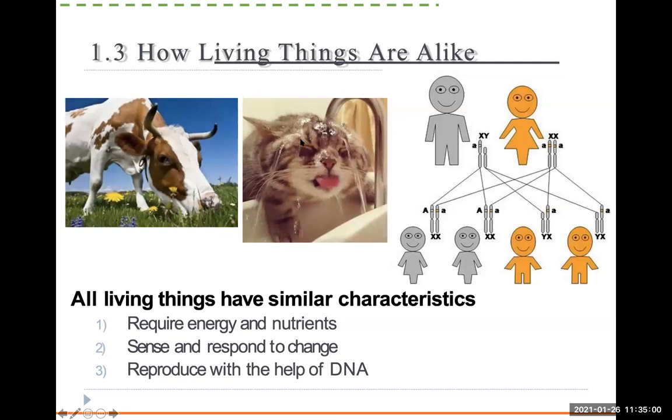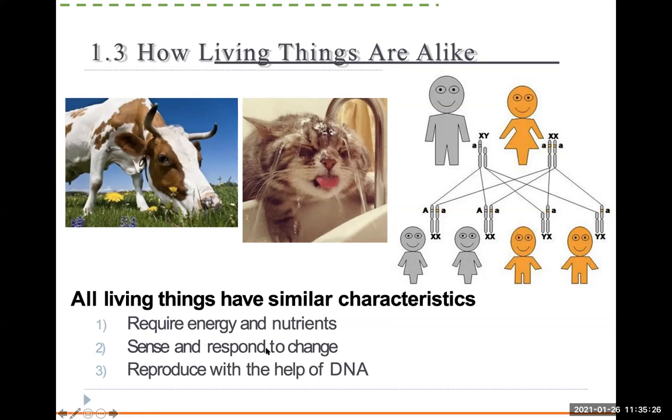So moving on, now we're going to talk about how we define if something is living or non-living. Before I do that, let me go over some requirements that we have for living things. These are three requirements they must meet. They require energy and nutrients. We are living. We require food and energy.